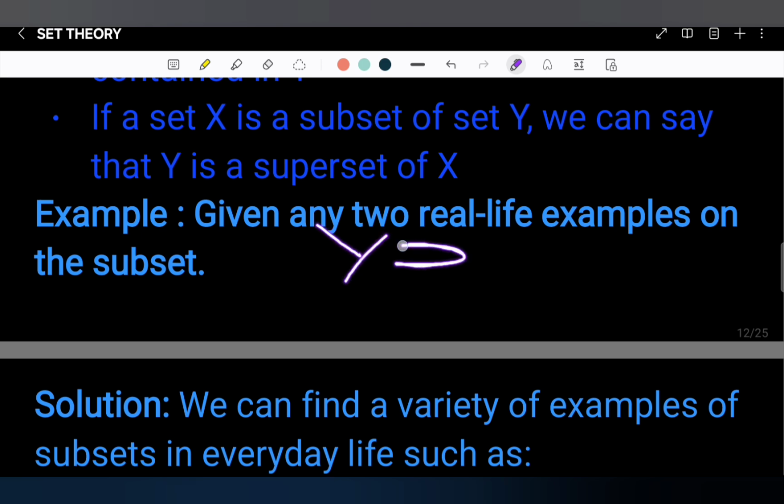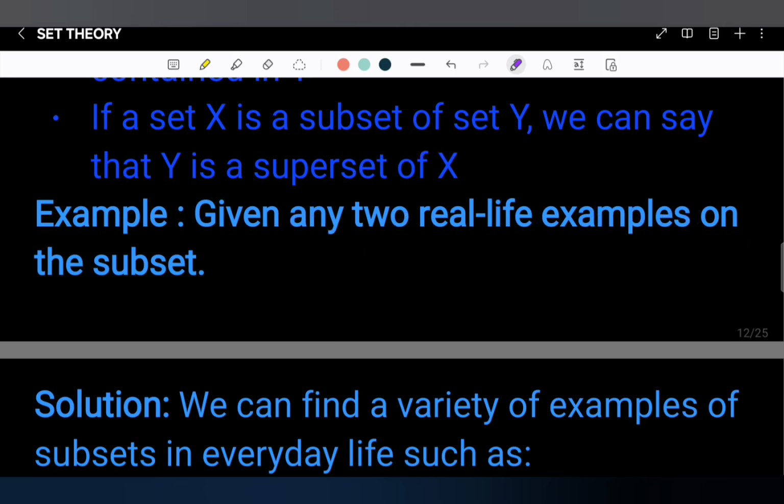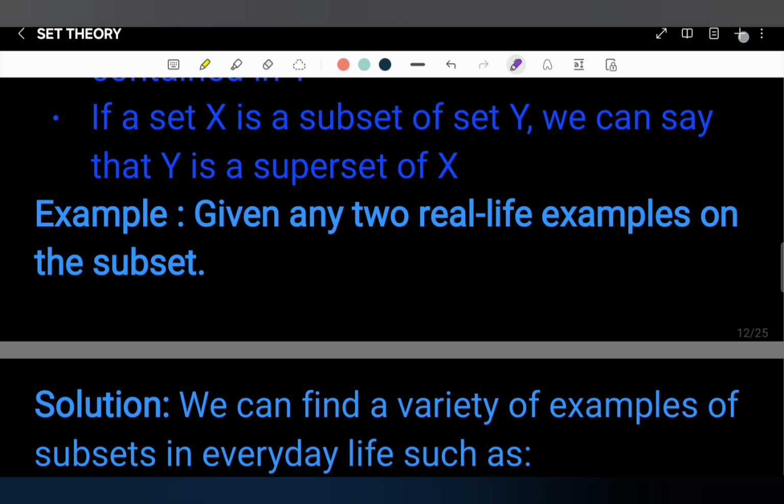Y is the superset of X. If all the elements of X are elements of Y, it means that Y is equal to X. In that case, it is the improper superset. But if Y is not equal to X, at that time we can say that Y is simply the superset of X, just the reciprocal of the subset.